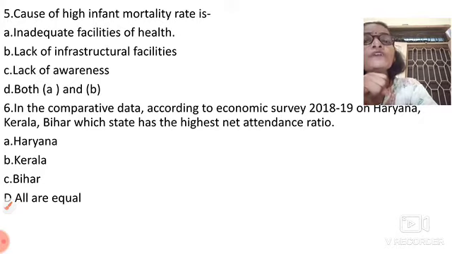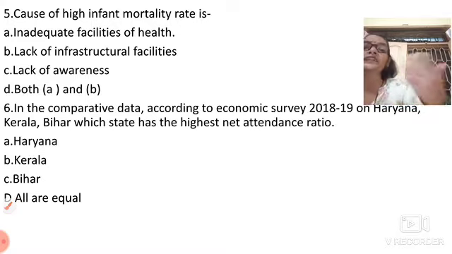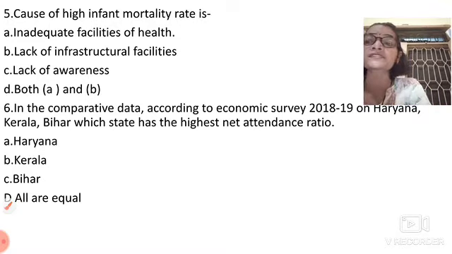If the health facility is not good, then definitely the infant mortality rate is high. Lack of infrastructure facilities, technology is very necessary to have good health equipment and all. Then lack of awareness, awareness of seeing to the health of a child, is very much necessary.